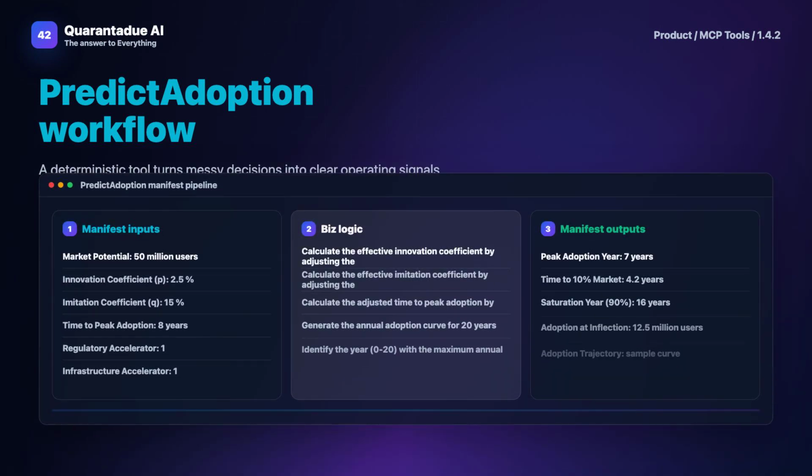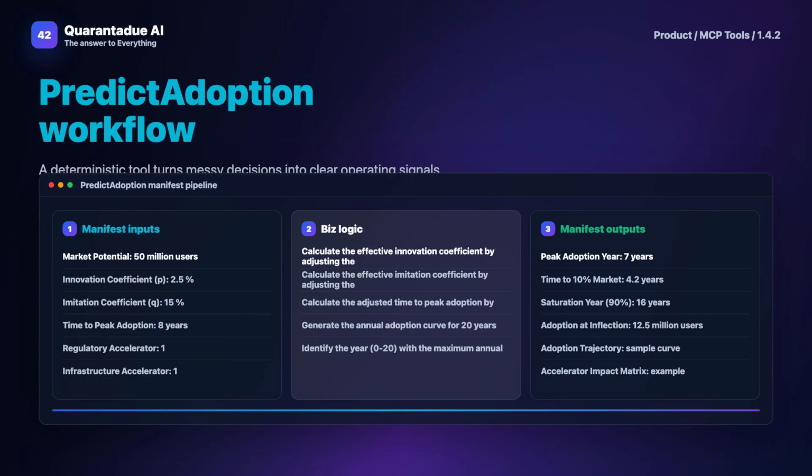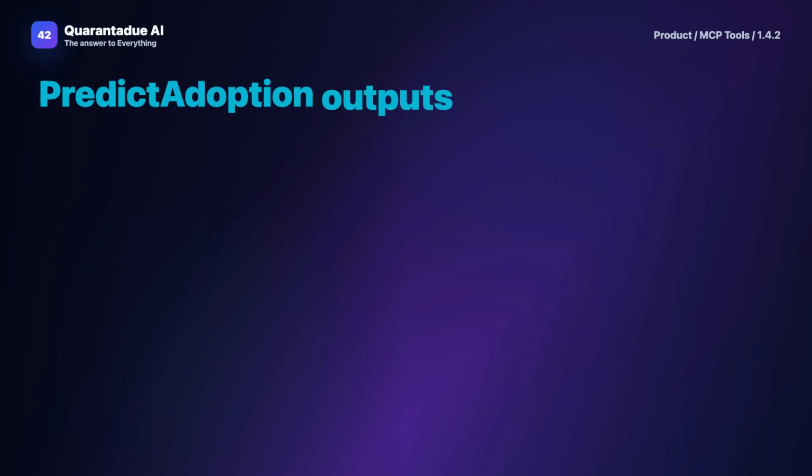PredictAdoption is a software platform that ingests data from various sources, including market reports, regulatory databases, and economic indicators. It sets baselines based on analogous technologies and then calculates adoption curves using our proprietary algorithms. The system includes a full audit trail so you can see every assumption and calculation. It also allows for scenario modeling where you can adjust variables like policy timelines or investment levels to see how adoption changes. This helps product teams plan for different futures and make robust decisions.